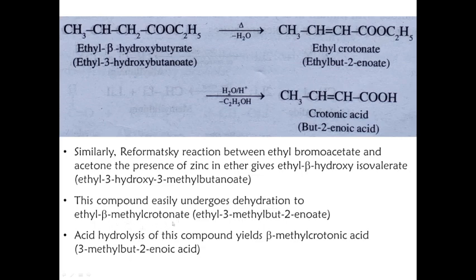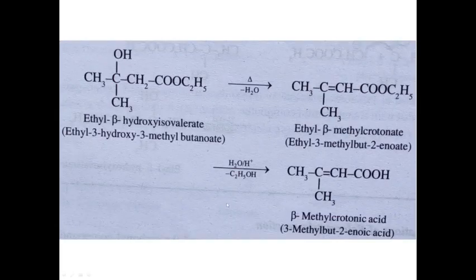Acid hydrolysis of this compound yields beta methyl crotonic acid. It will be shown in the next slide. Here, this is the compound that we obtained when ethyl bromoacetate reacts with acetone, ethyl beta hydroxy isovalerate.